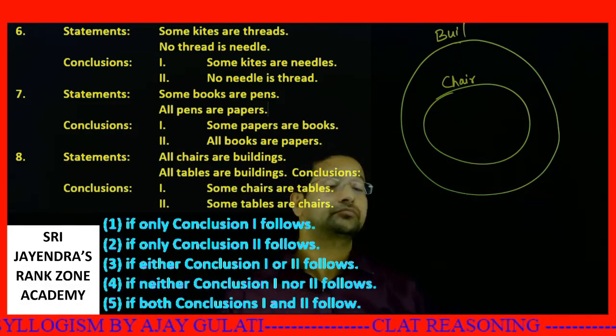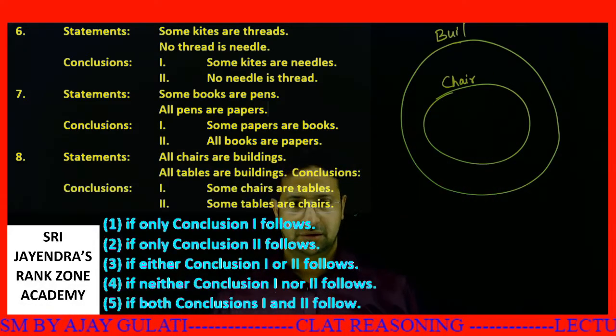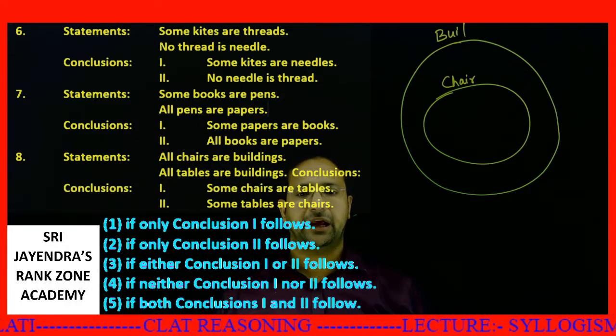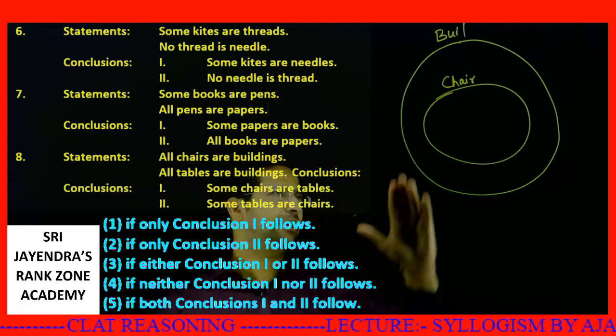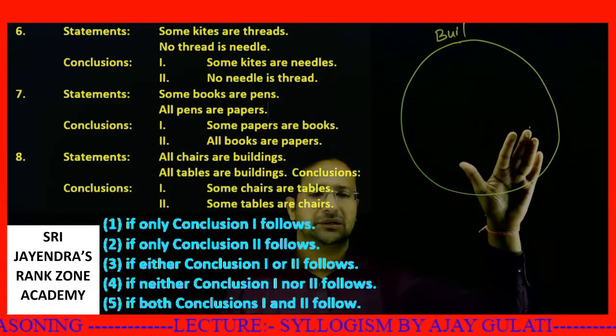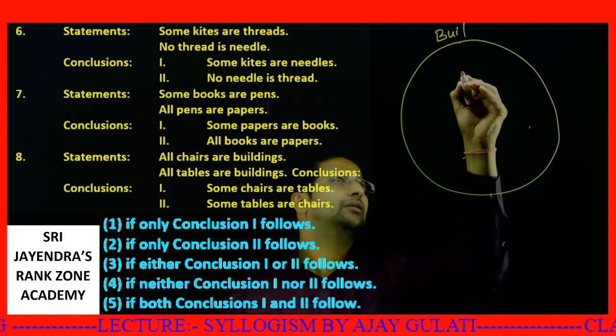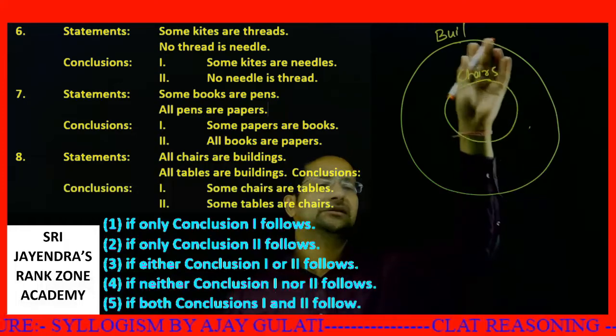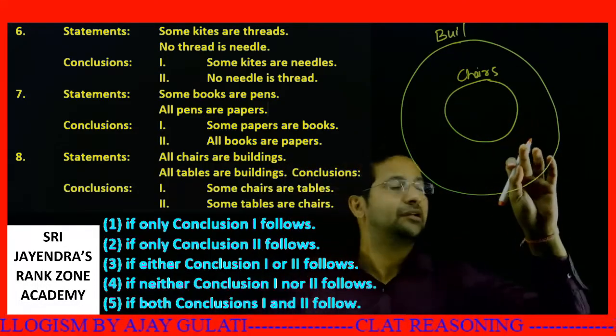Now, next thing. All tables are buildings. Now let me draw this diagram small. All chairs are buildings. Okay, all chairs. This chairs part is contained exactly in buildings.